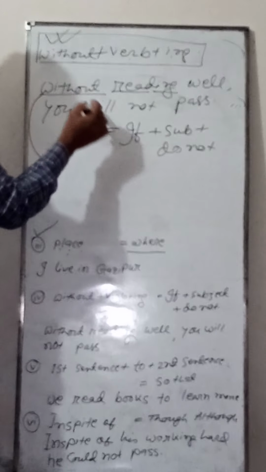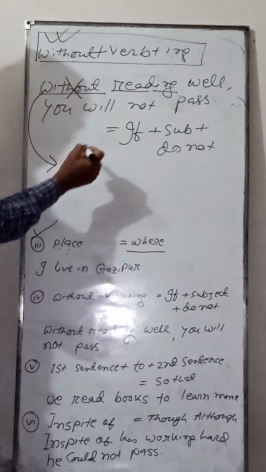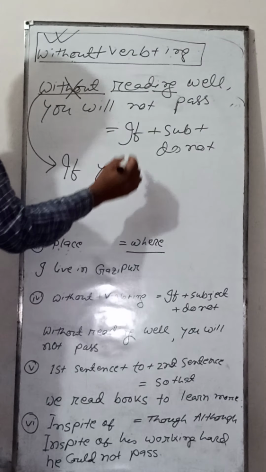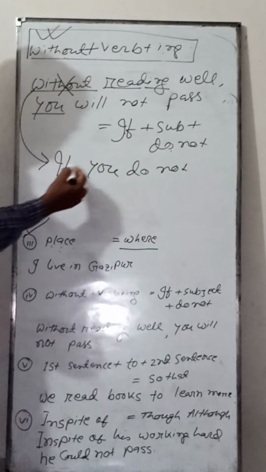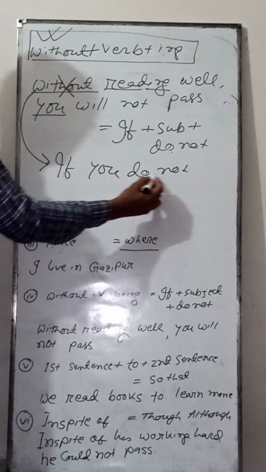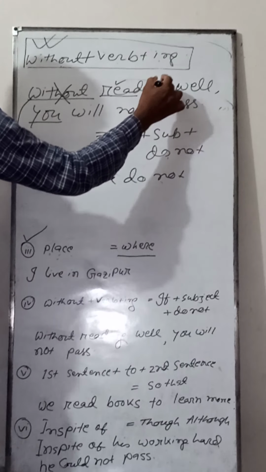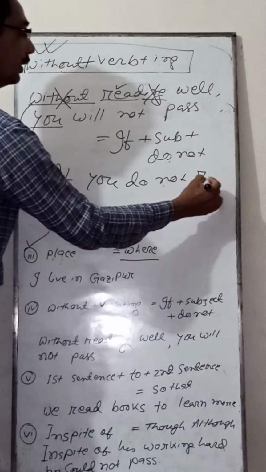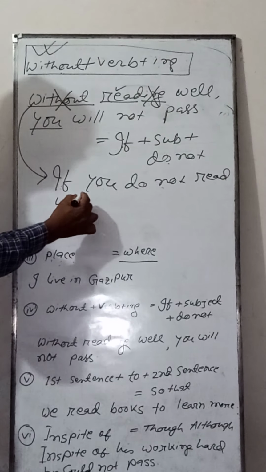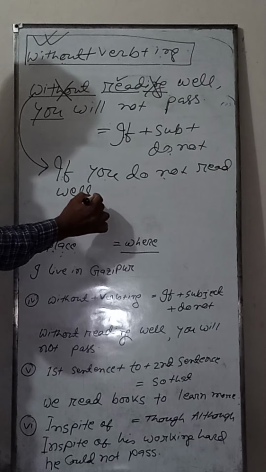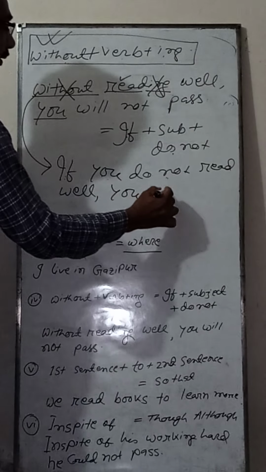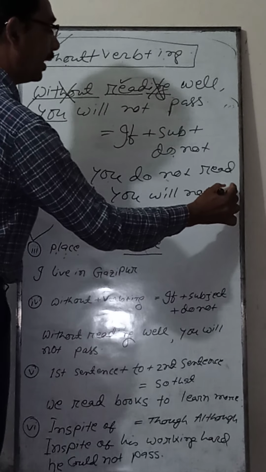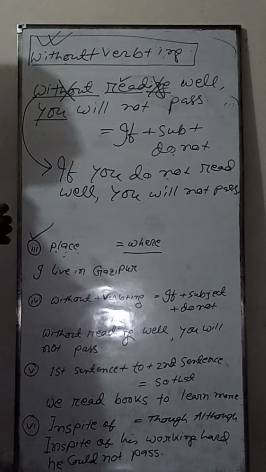You see, you have to remove without. If you, because you is the subject. If plus subject plus do not. If you do not read, and you have to remove ing. If you do not read well, and you have to place a comma here. If you do not read well, you will not pass. And this is very easy and simple.